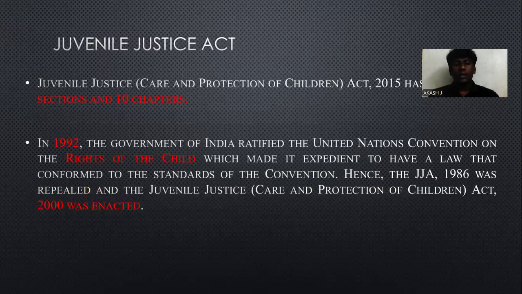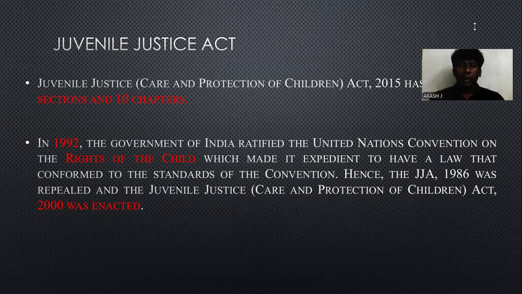Okay, coming to the Juvenile Justice Act, this Act came in 2000 and it was amended in 2015 due to one major incident that happened in 2012. It's the Nirbhaya case. After that, it was amended in 2015 for some changes. Totally, the Juvenile Justice Act has 10 chapters. Let's see the 10 chapters and how they explain juvenile justice. Let's go to the next slide.